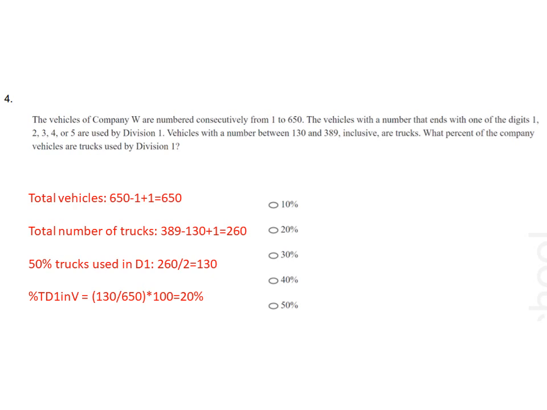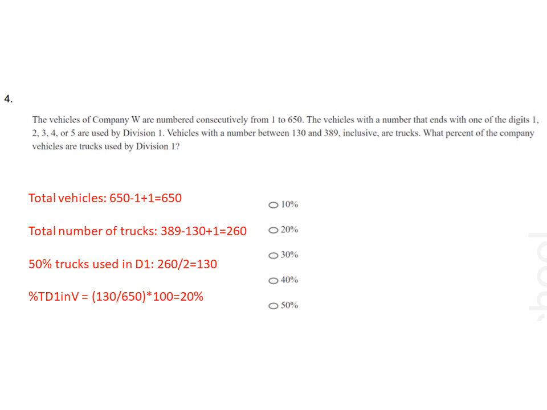Notice that in Division 1, vehicles with a number that ends with one of the digits 1 to 5, and in case of trucks, the digits are 0 to 9. So 1 to 5 are just 50% of 0 to 9, that is 10. So 50% trucks used in Division 1. So total trucks are 260 and 50% of 260 is 130.